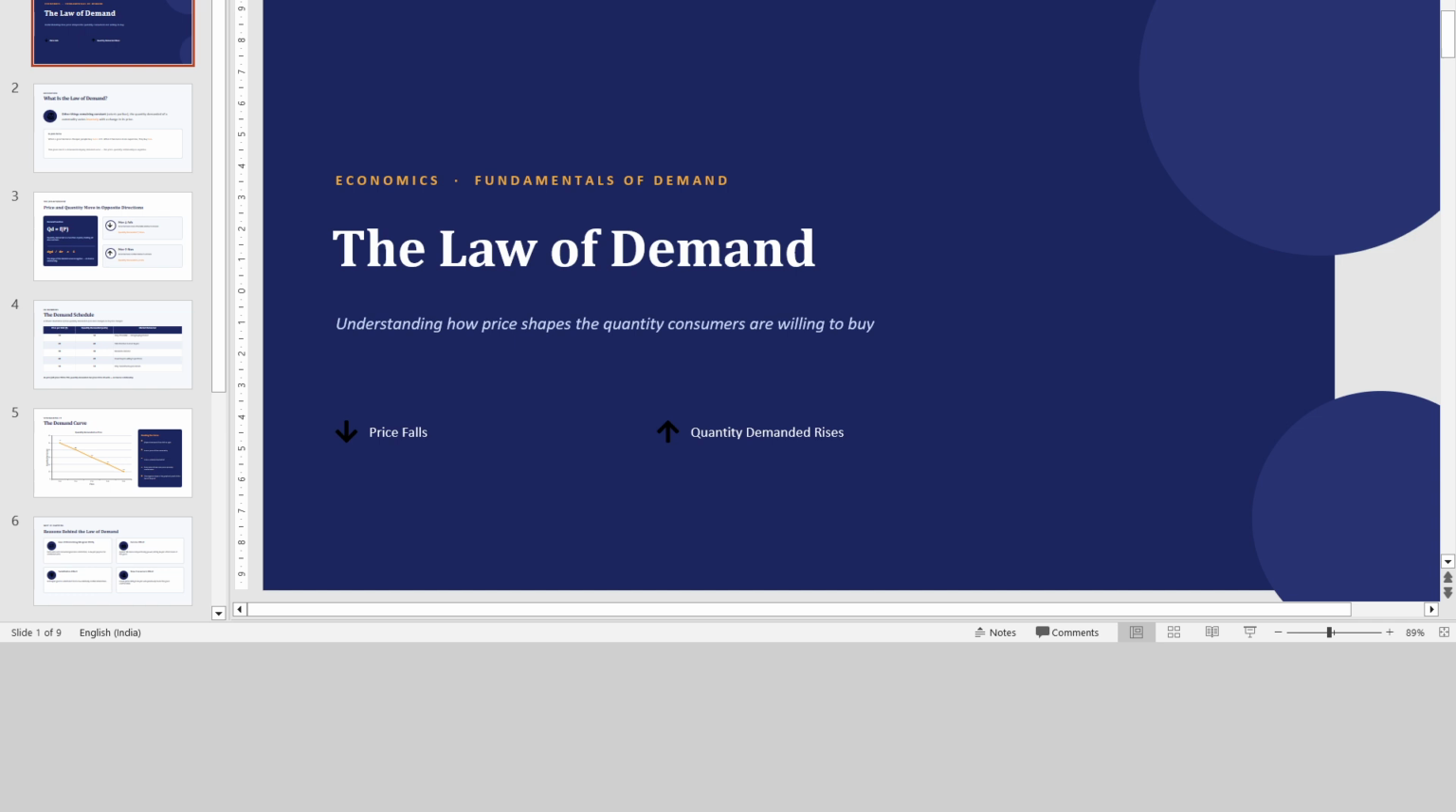Now, today's topic is the law of demand. As I already told you, this is an important topic of economics, microeconomics, and through this law of demand, we get an understanding of how prices shape the quantity consumers are willing to buy. Means, as you see on the screen, when price falls, quantity demanded rises.